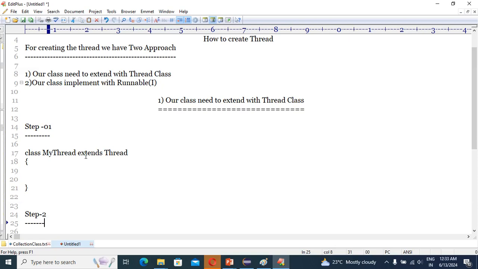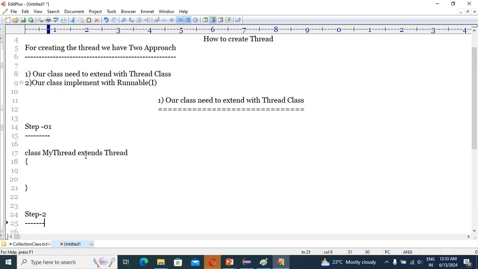For this thread class, I would like to provide the logic of the thread. Yes or no? What I have told, we created the thread class, so for this thread class I would like to provide the logic of the thread.